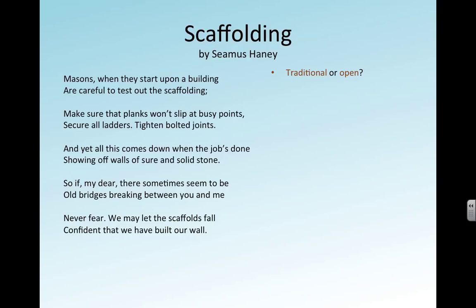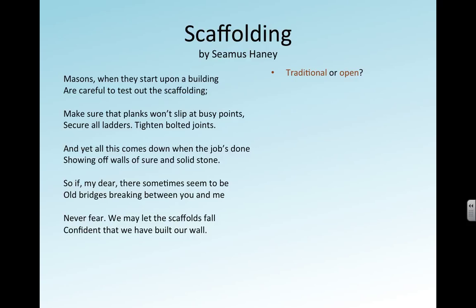The rhythm, I just don't hear it. Masons, when they start upon a building, are careful to test out the scaffolding. Make sure that planks won't slip at busy joints, secure all ladders, tighten bolted joints. And yet all this comes down when the job's done, showing off walls of sure and solid stone. So if, my dear, there sometimes seems to be old bridges breaking between you and me, never fear, we may let the scaffolds fall, confident that we have built our wall. So I hear rhyme, but I don't hear rhythm.